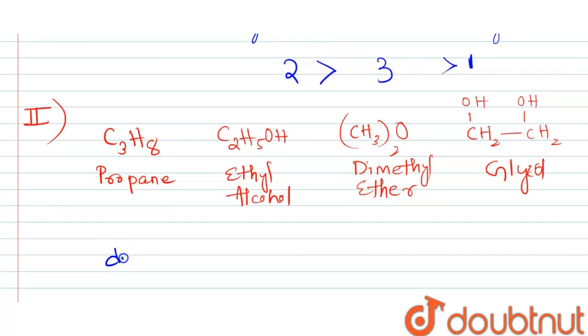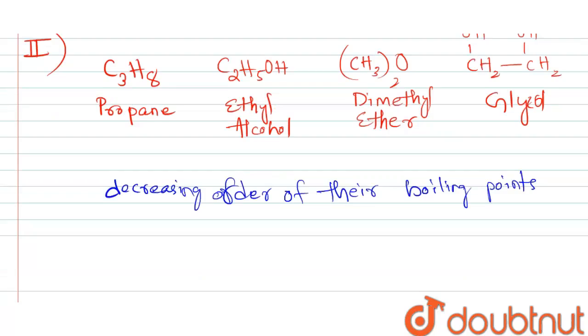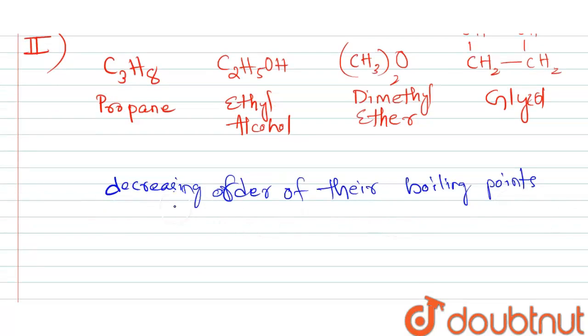We have to find out the decreasing order of their boiling points. See here, propane is a non-polar molecule, so it will have the least boiling point.